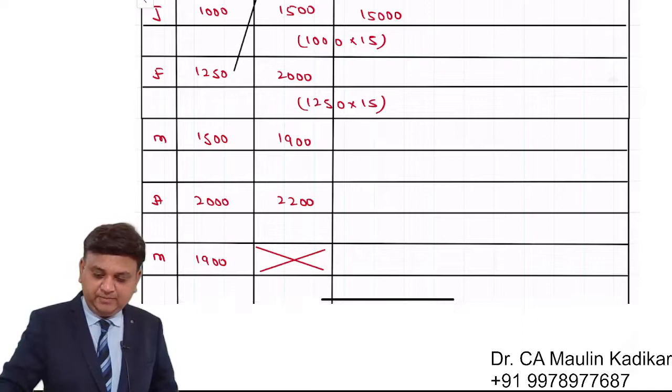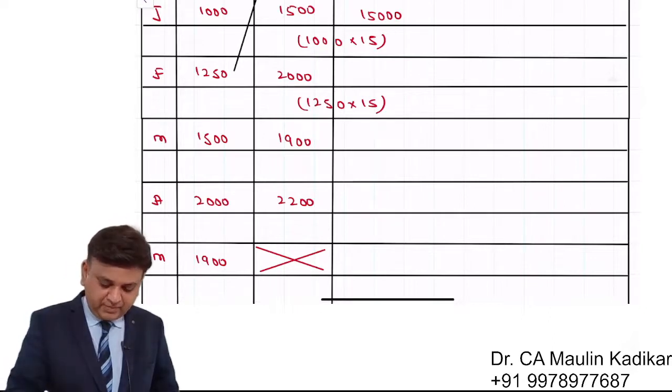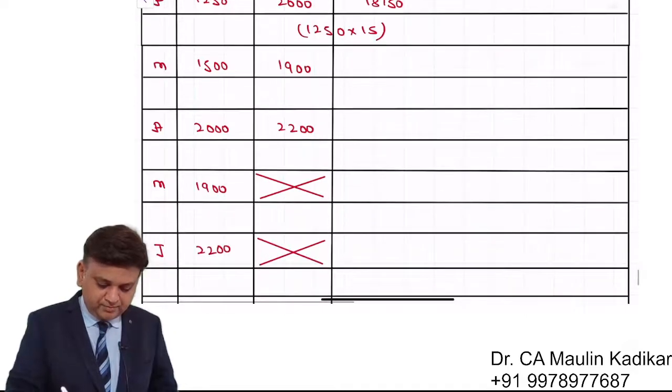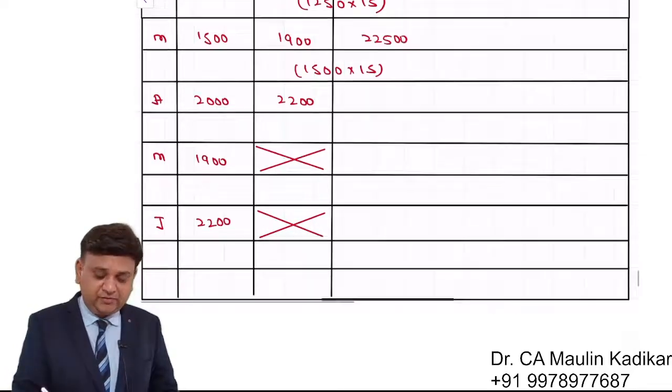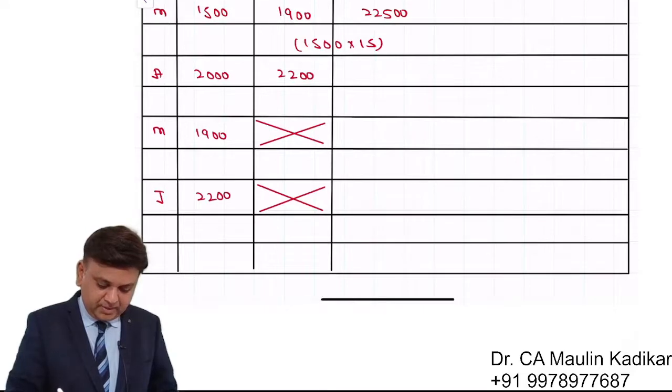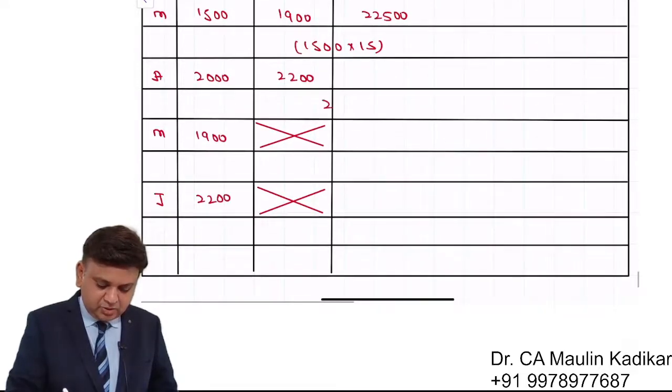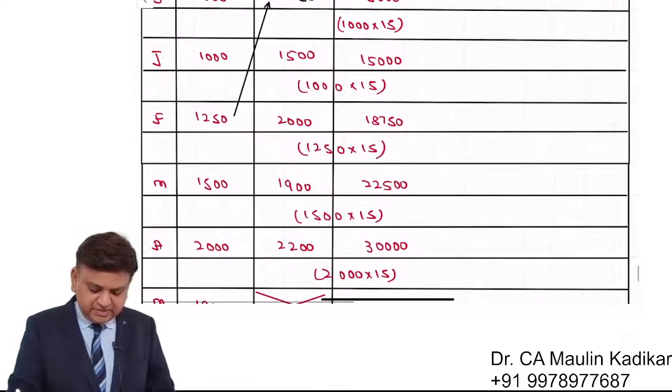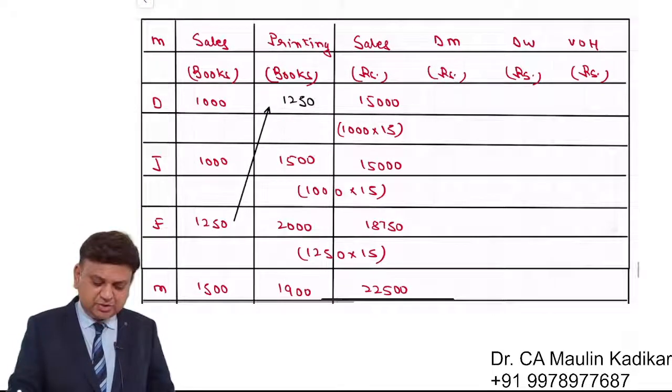1250 into 15. That comes to 18,750. 1500 into 15. That is 22,500. Then it is 2000 into 15. Sales value will be 30,000. That is the way we are supposed to make the calculation of the sales value.